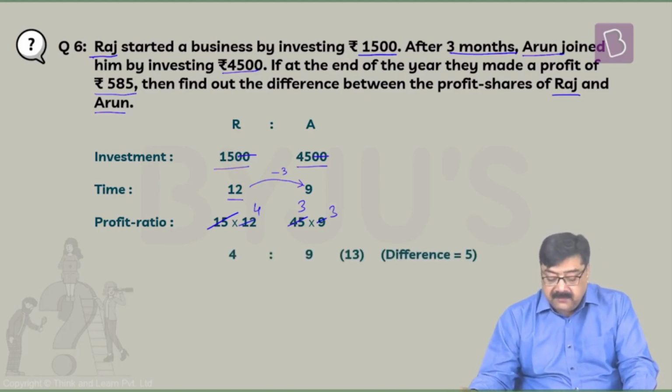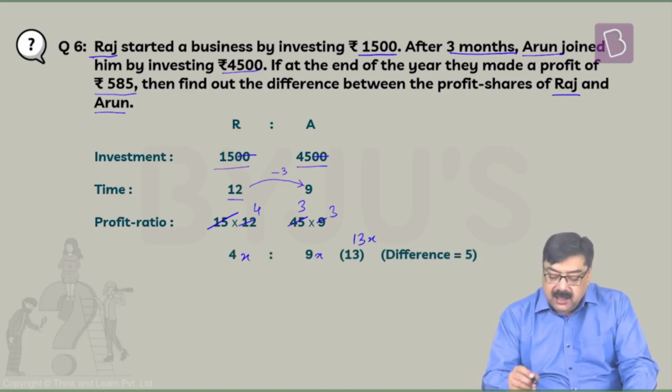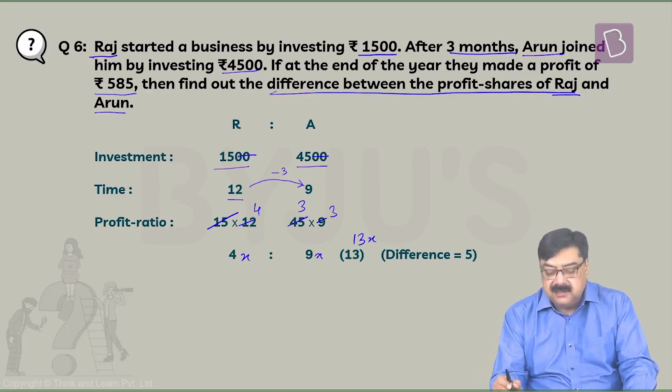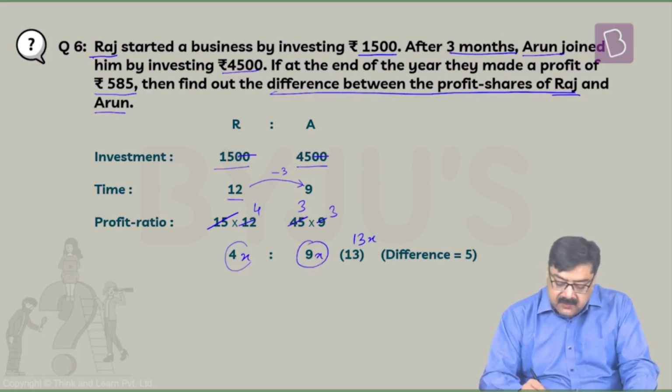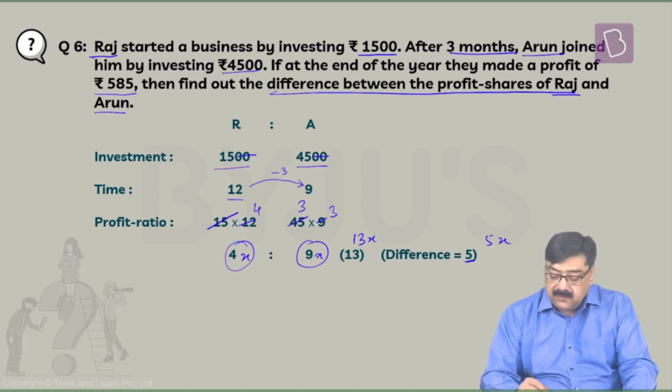So it works out to be 4:9. So 4x, 9x, 13x is what you get. Now, the question is asking you to find out the difference between the profit shares. So this is 9x, this is 4x, so the difference here is 5x. 9x minus 4x.